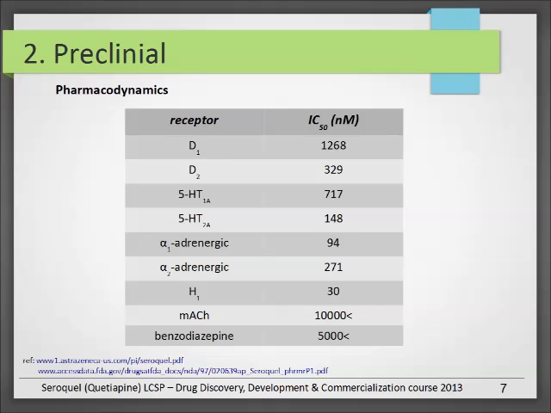On the last two rows you can see that it has practically no effect on muscarinic and benzodiazepine receptors, as some typical antipsychotics like chlorpromazine have. And this effect can cause serious side effects like tremors, Parkinsonism and so on. But luckily this quetiapine doesn't show any effects on these receptors. So these atypical antipsychotics are like cleaner drugs, as they usually mention it.